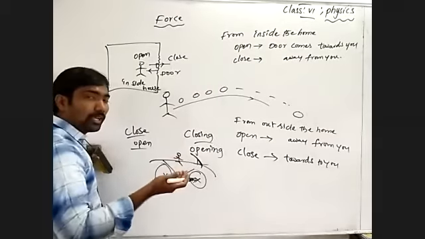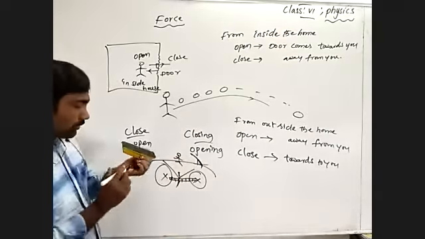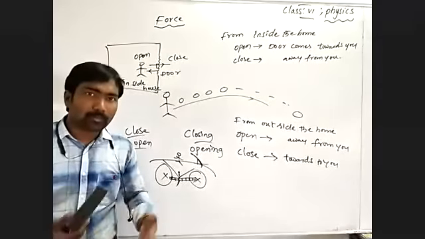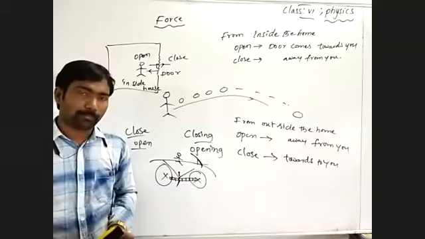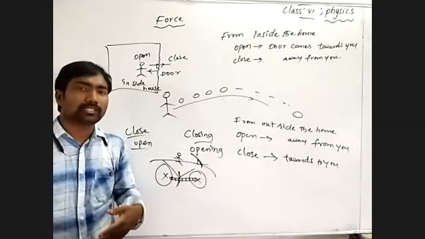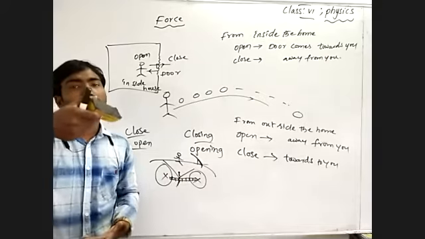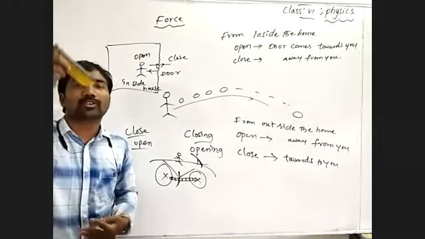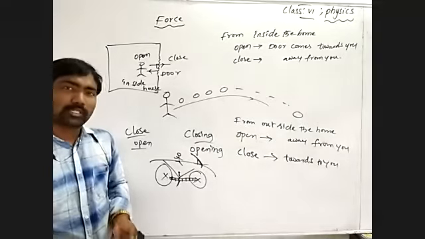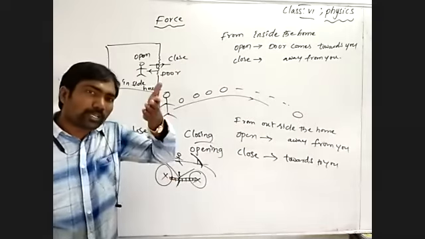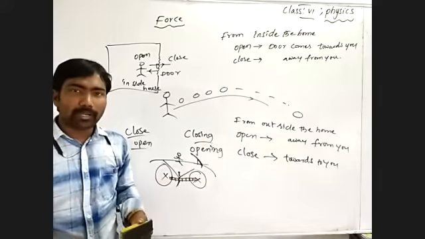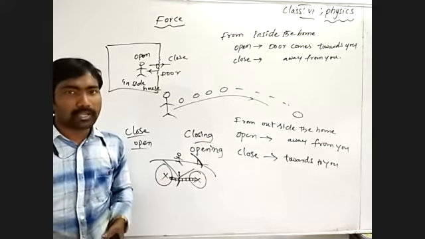We ride by pressing, by pedaling the pedals with our legs. One leg is pushing downward and one leg is lifting the pedal upward. See how we are pedaling to move the bicycle, to ride the bicycle.